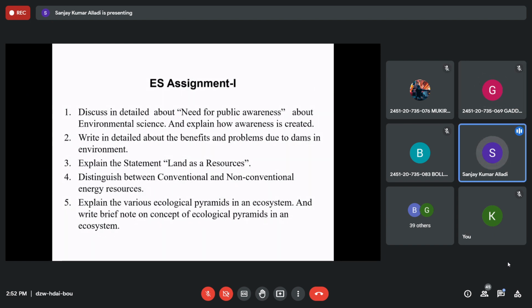You just take a screenshot of this or make a note of these questions and submit after your internal examination. I won't disturb you while you prepare for the internal examination. You can submit the assignment after, but try to write it before the internal. It becomes practice for you on how to write the answers. So we have finished all the topics of the first two units, and you are ready for the first internal exam, which will be conducted next week, right?